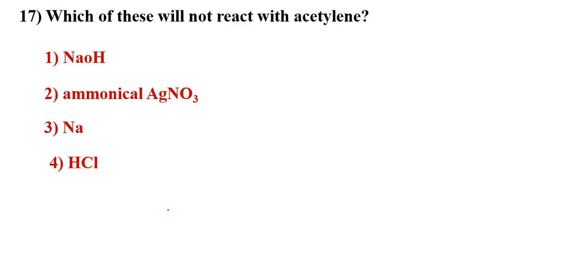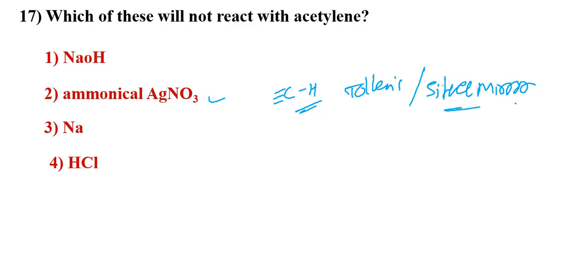Which of these will not react with acetylene? Sodium hydroxide, ammoniacal silver nitrate and sodium, HCl. Ammoniacal silver nitrate with terminal alkynes gives the test, that is Tollens test. It is also known as the silver mirror test, because silver is getting precipitated there.